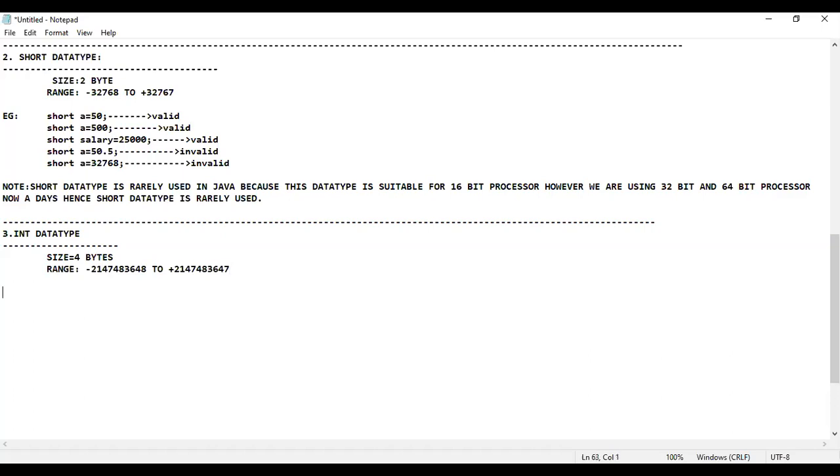So after telling it as range, let me take some example. So example is what I will consider. Int is the data type. Now I would like to tell it as int. So after telling it as int, let me take some value. Maybe a equals 46. Can I give? No issue. Yeah, I can take it as 46.